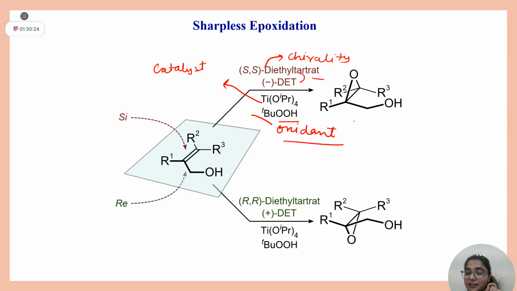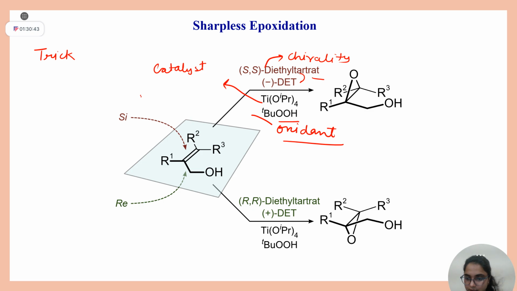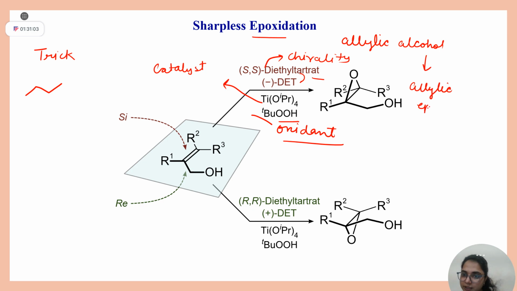Now I will directly come to how to solve questions on this. I will tell you a trick now. Then you solve this question as your homework. And in the next class, we will be solving week two's lecture problems plus asymmetric epoxidation. Now listen to my trick clearly. Before that, what does it do? It converts your allylic alcohol to allylic epoxide.